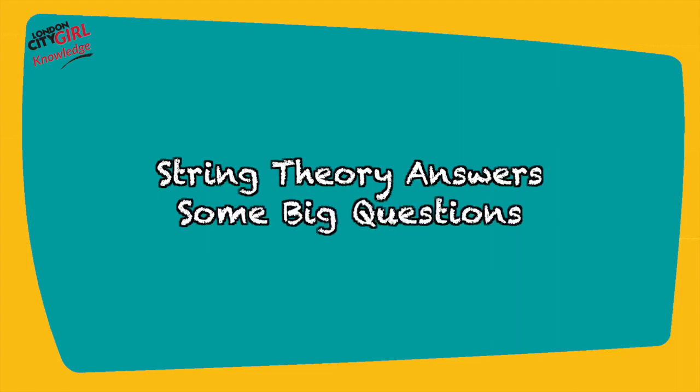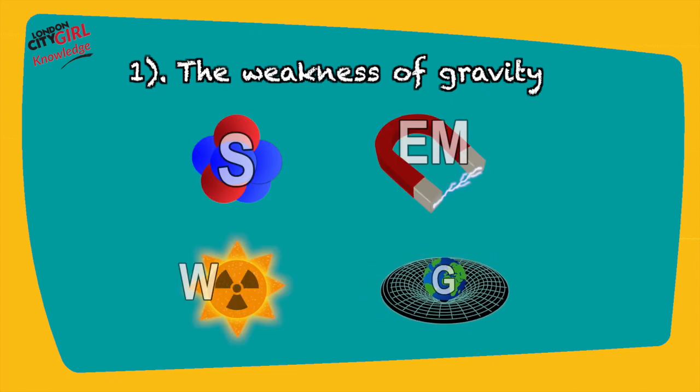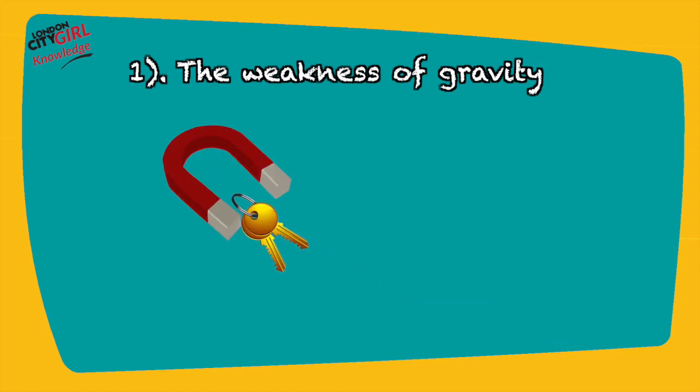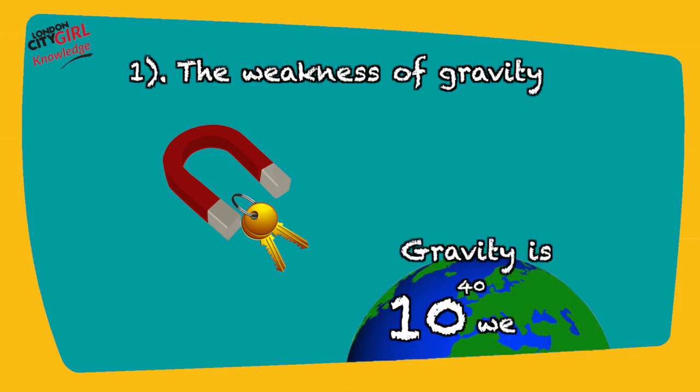String theory answers some very big questions. 1. The weakness of gravity. Compared to the other forces in the universe, gravity is incredibly weak, and scientists have long questioned why. The weakness of gravity can be illustrated by the fact that we are able to pick up a set of keys off the ground using only a magnet. Even with the entire gravitational pull of the Earth being exerted on the set of keys, one simple magnet is able to overcome it. In fact, gravity is a staggering 10 to the power 40 times weaker than electromagnetism.